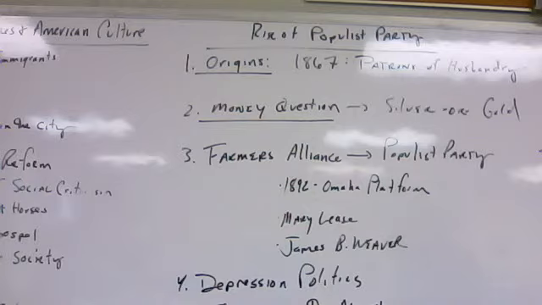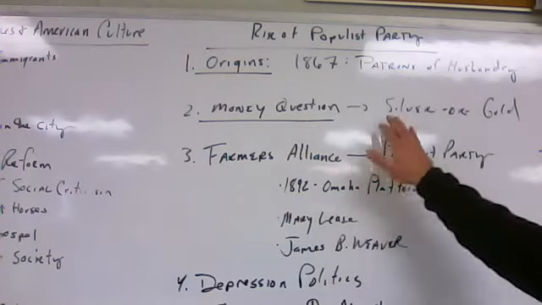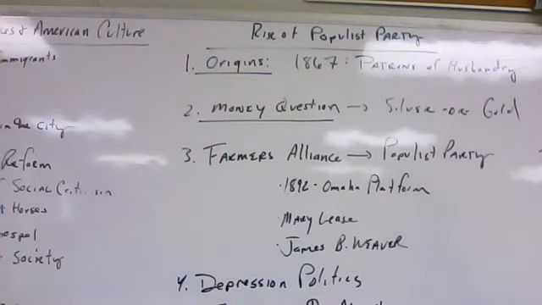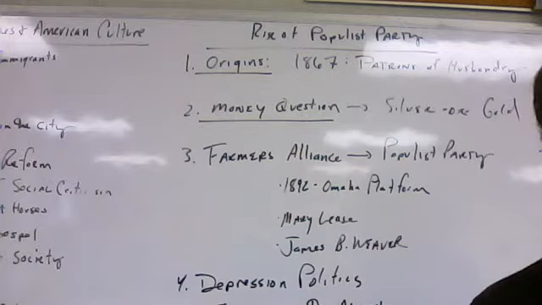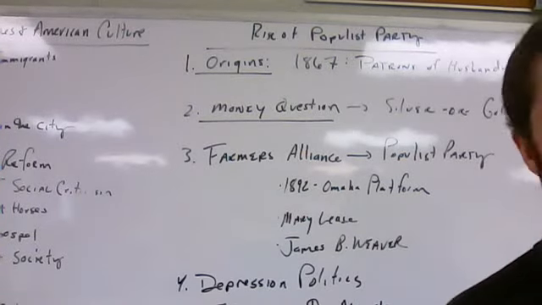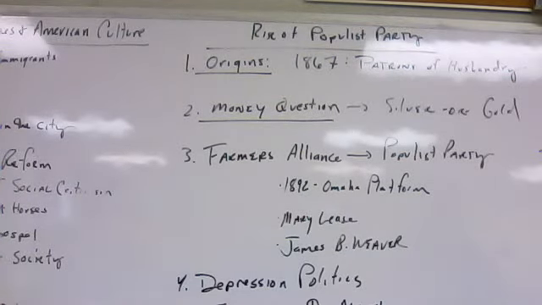But the goal of the increase in the amount of money in circulation did not. In fact, the demands for silver money would continue to be a major issue in American politics throughout the remaining years of the century. In addition to removing greenbacks, Congress in the 1870s also stopped the coinage of silver. The critics of the stopping of the coinage of silver called it the Crime of 1873.